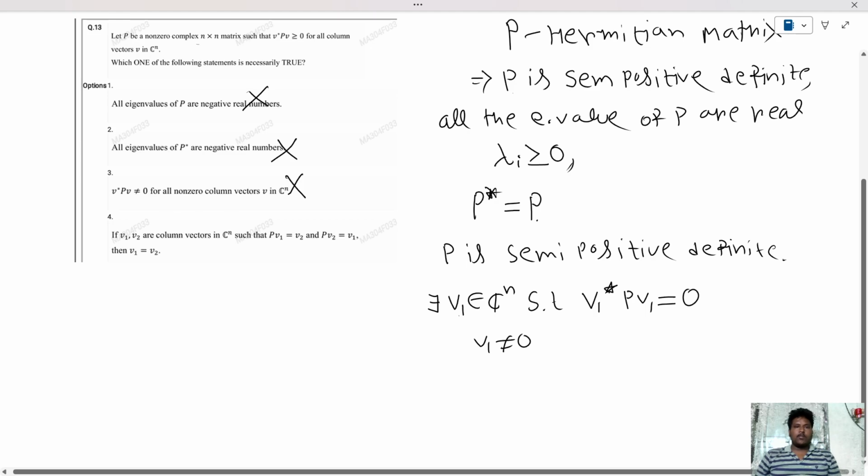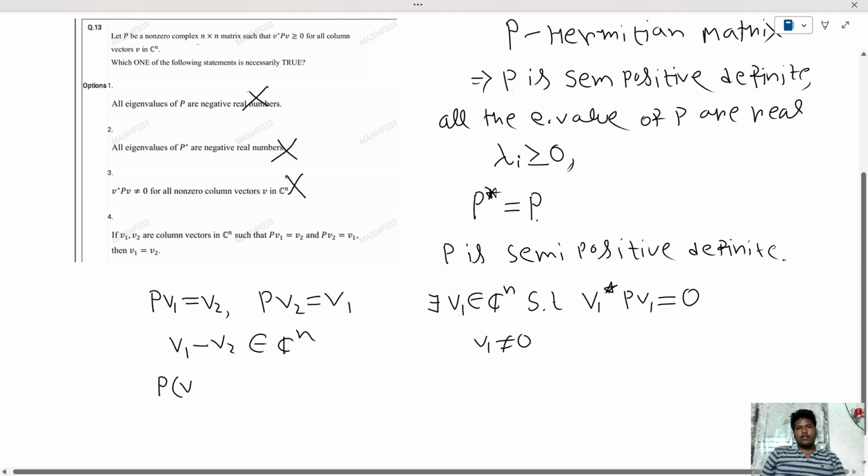नाउ ऑप्शन 4 is given that PV1 equals to V2 and PV2 equals to V1. So now we set a vector V1 minus V2. This also belongs to C to the power n. Now operate P on V1 minus V2, which will give PV1 minus PV2. Okay, PV1 क्या है?